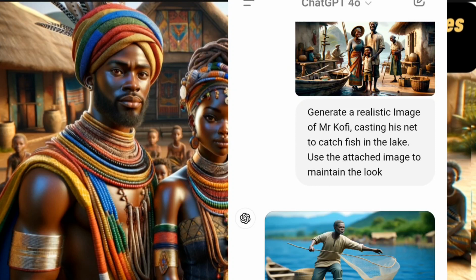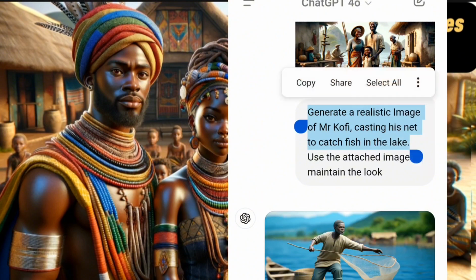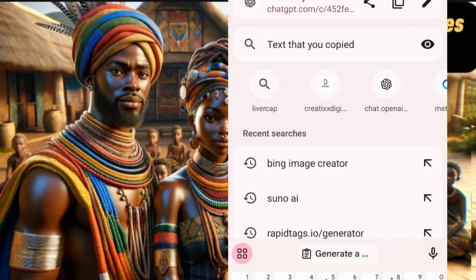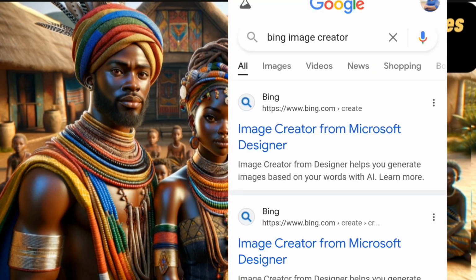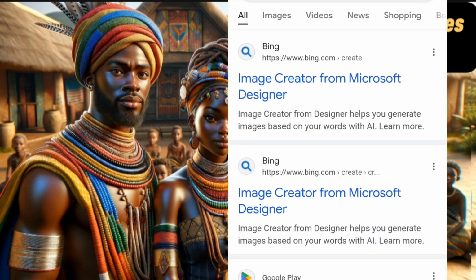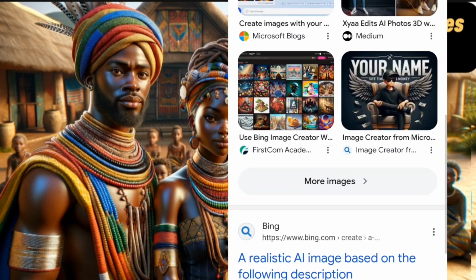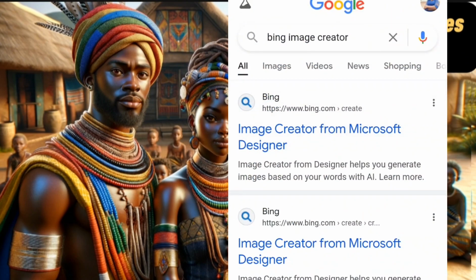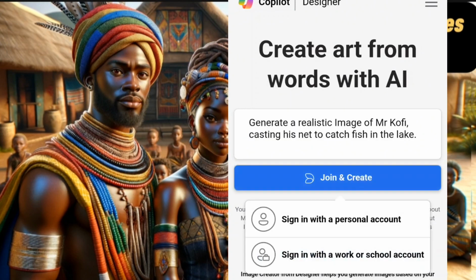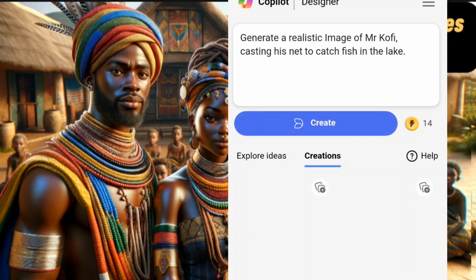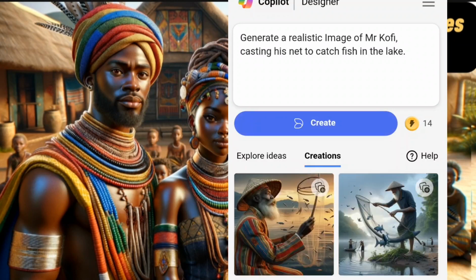Then if you also want, I can come here and say, let's use Bing Image Creator. This is another one. I have a video in my channel, you can check it out, how to generate images using Bing Image Creator. Okay, so we are gonna go here. Then I paste the prompt. Generate a realistic image for Mr. Kofi casting his net in the lake. So this is it here.